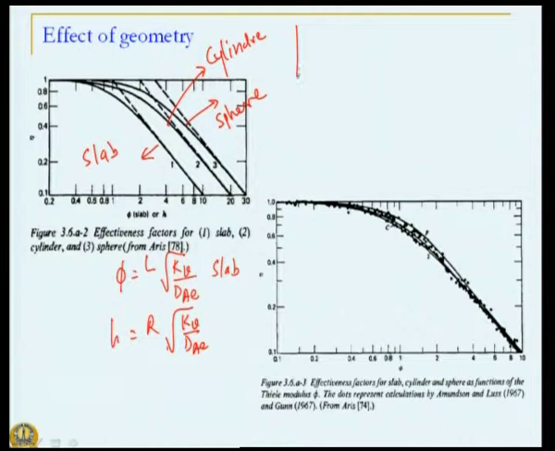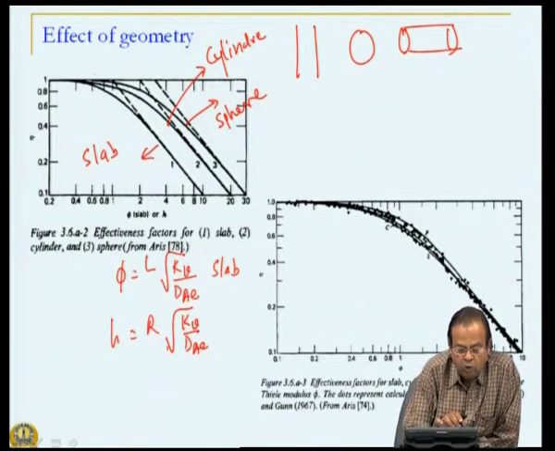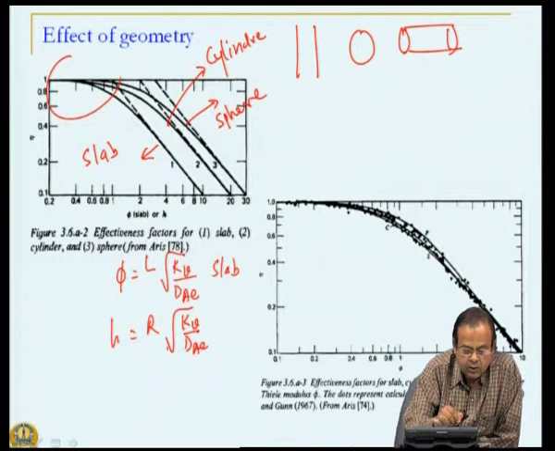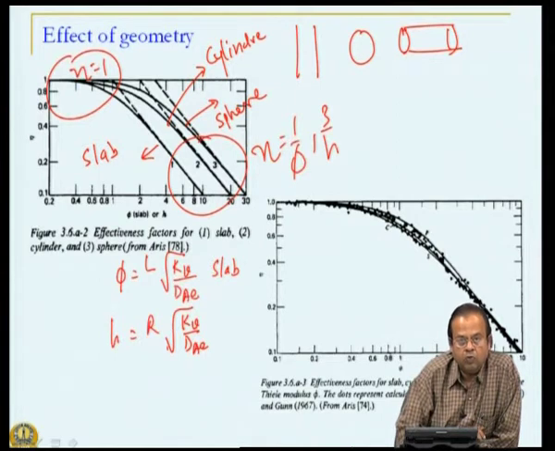So, whether my catalyst is a slab or a sphere or a cylinder like this, remember various different shapes of catalyst, I get a result which qualitatively is very similar. That is, for some low value of this phi or h, eta is 1, and here eta is 1 over phi, for example, for slab, or 3 by h for sphere.